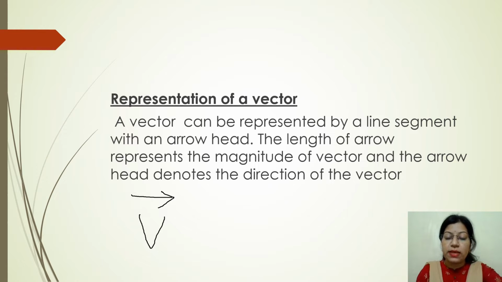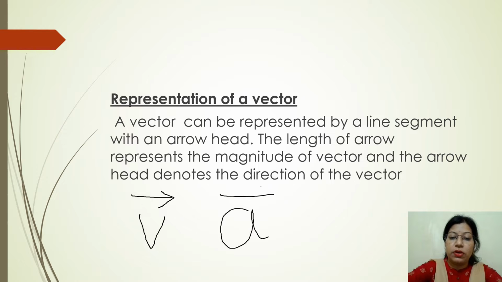Suppose the term is acceleration, then how is the acceleration represented? The acceleration is represented like this: acceleration, a line segment with an arrowhead. That means if we represent a vector quantity without a line segment with an arrowhead, the representation is wrong. We have to always represent a vector quantity by a line segment with an arrowhead.